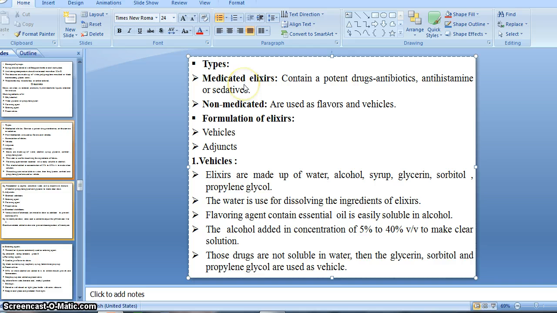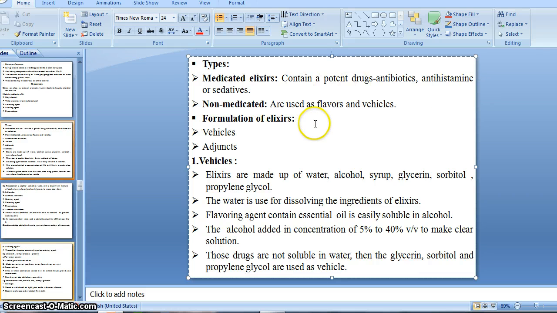That means syrup also acts as a vehicle and a preservative here, so there is no need to add a preservative. Stability problems are also minimized due to the higher osmotic pressure of sucrose, which is obtained from the higher concentration of sucrose. That's why the growth of microorganisms is prevented.